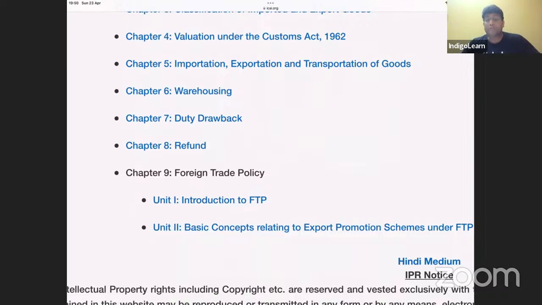And if exported after use, then the drawback percentage will change based on length of usage. Not more than 3 months, 3 to 6 months, 6 to 9 months, 9 to 12, 12 to 15, 15 to 18. More than 18, no drawback. And the percentages are 95, 85, 75, 70, 65, 60, like that. Percentages are given in drawback.